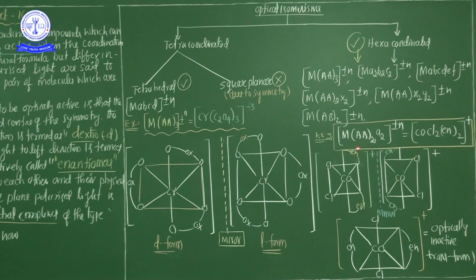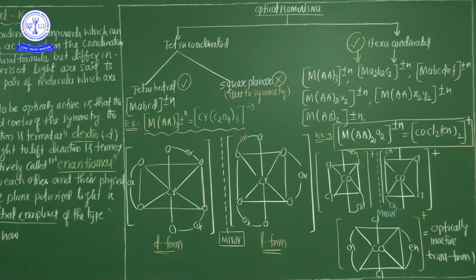So now my dear students, this type of complexes generally shows geometrical isomerism and optical isomerism. In case of geometrical isomerism, the cis form shows unsymmetrical position and the trans form shows symmetrical position. But from the optical isomerism point of view, only the cis form exists. Okay?